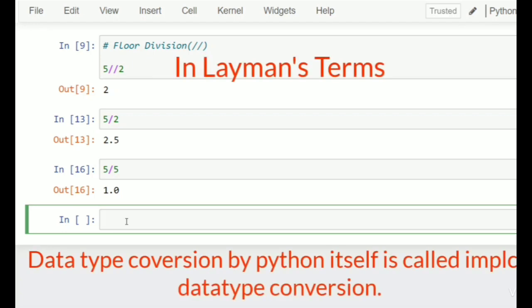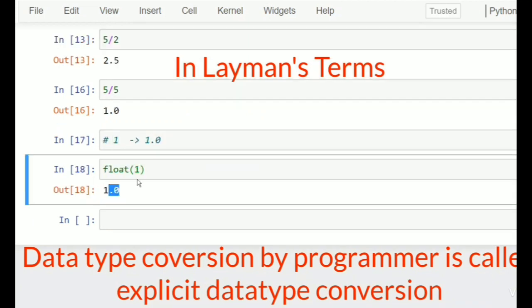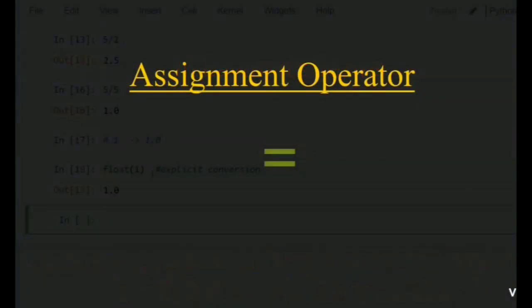That means in any other language, when you divide 5 by 5, you get the output of 1, but Python itself converts the 1 into 1.0, from integer type to float type. This is called implicit conversion. If you do float of 1, you will get 1.0. This is called explicit data conversion.